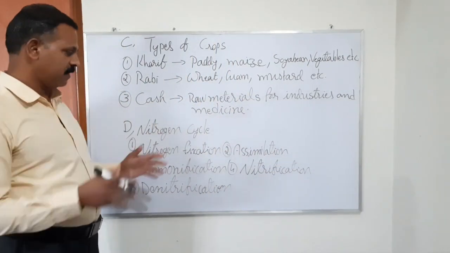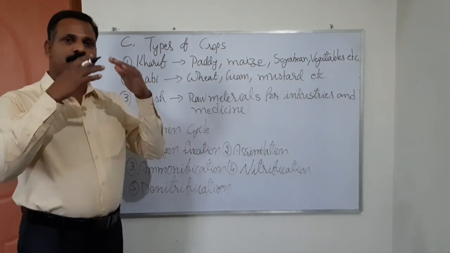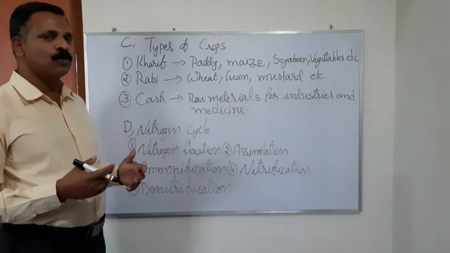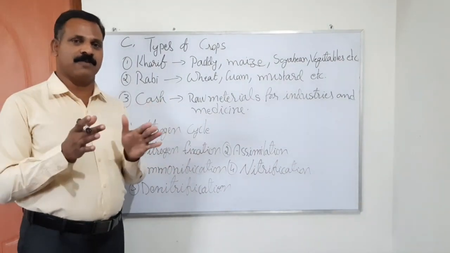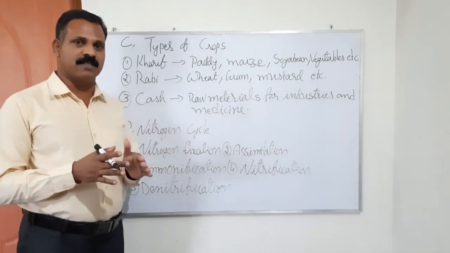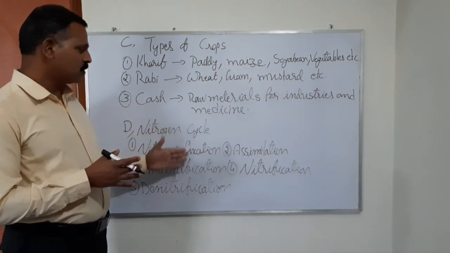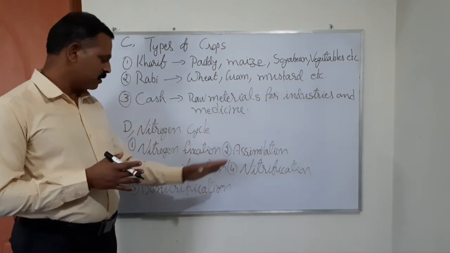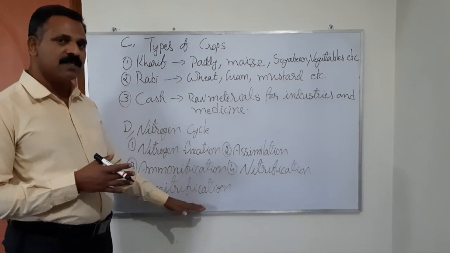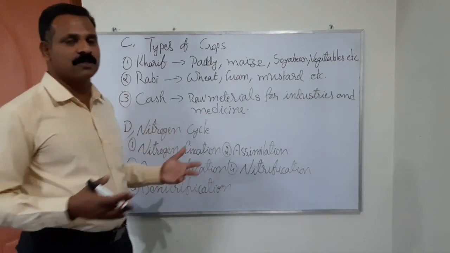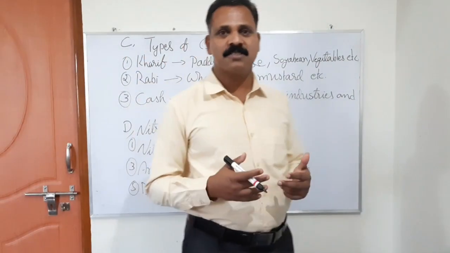This way, the nitrogen undergoes various changes and comes back into the atmosphere, into the air, as nitrogen again. So we can see nitrogen goes through various stages and through the process of denitrification, it reaches the air again. This entire procedure is called the nitrogen cycle.